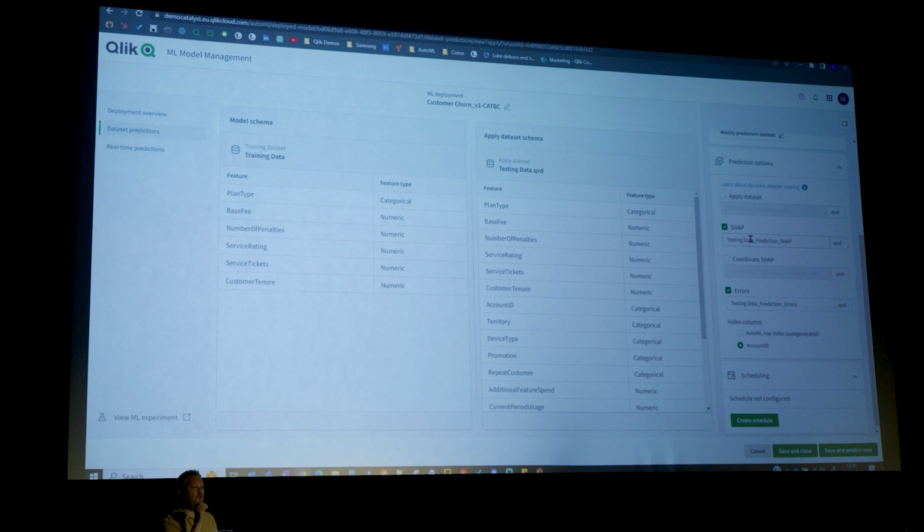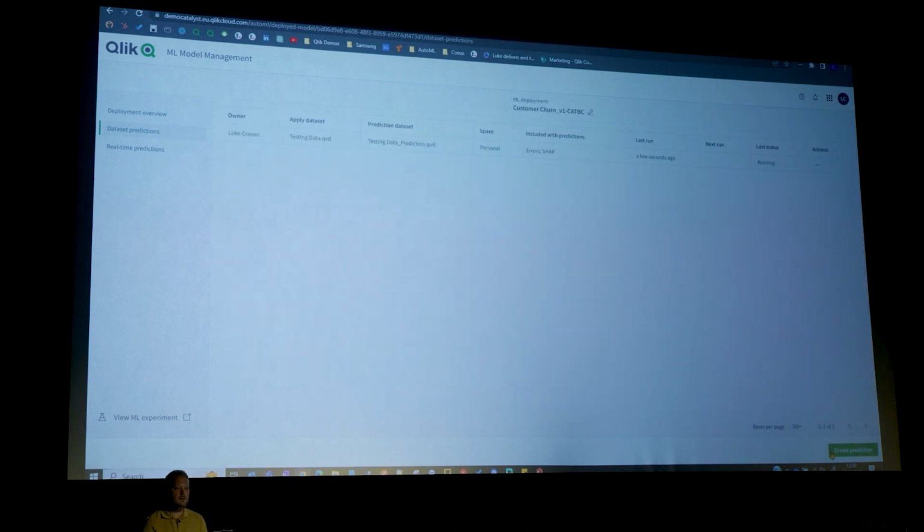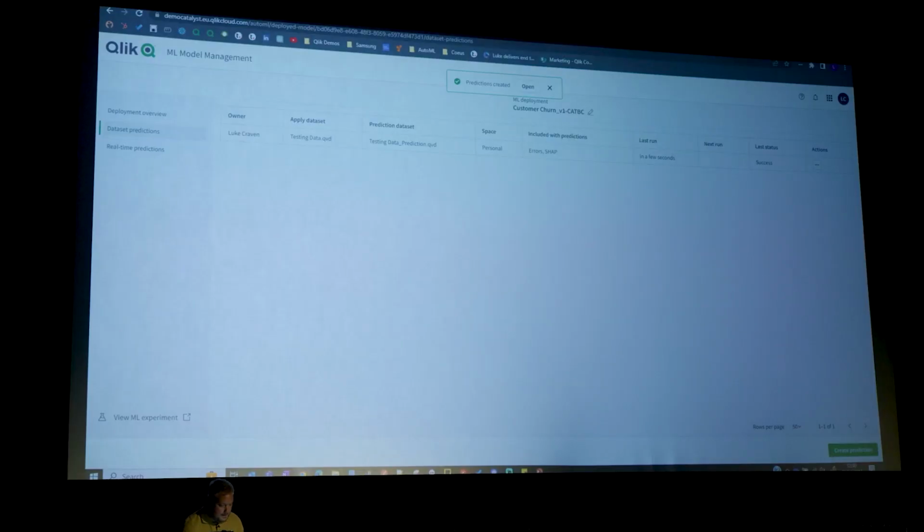That's going to give me my customer-level information for me to start making decisions at a customer level. I'm now just going to save and predict. And that's it. The model's now using all that live customer data, building up some predictions and generating for me the QVDs I need. And that should, fingers crossed, literally take a matter of seconds. There we go, look at that.